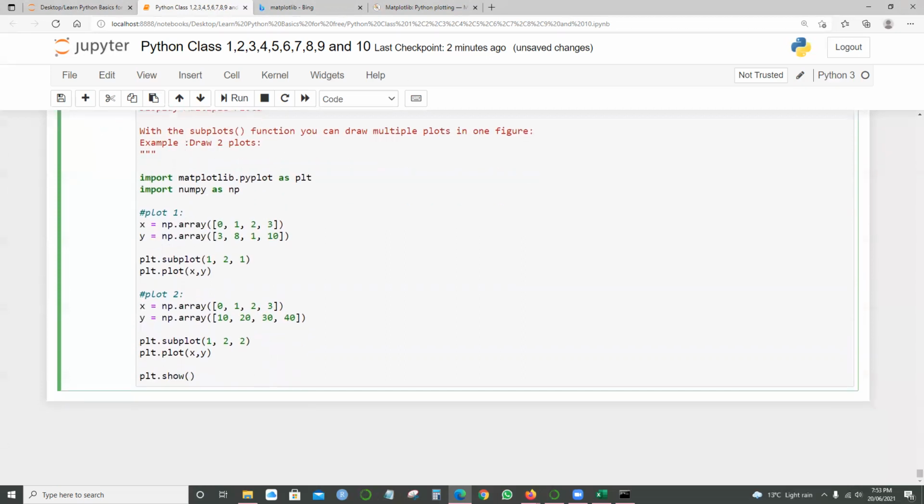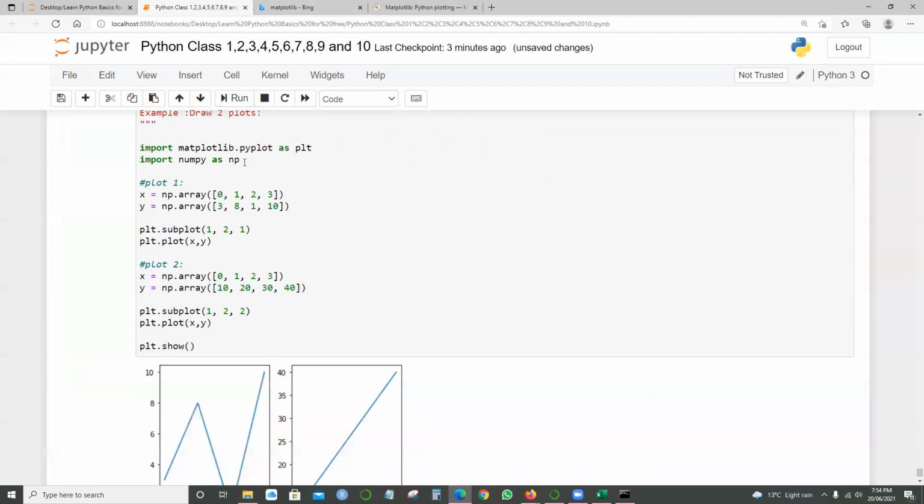Here we import matplotlib, everything is all fine. Then I define an array for plot one, and I define an array for plot two. I'm adding the two codes and plotting and showing them at the same time. It's fairly simple.